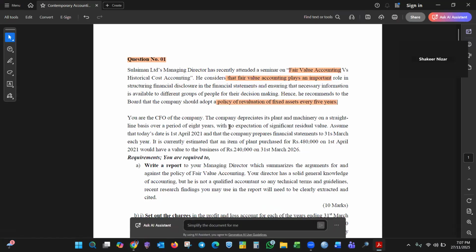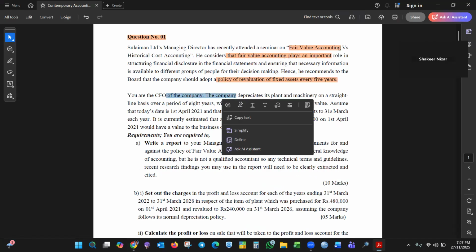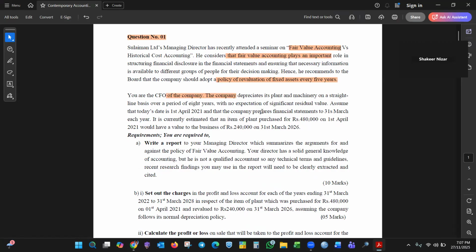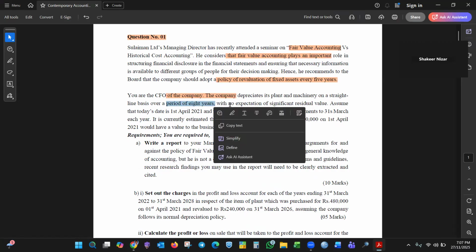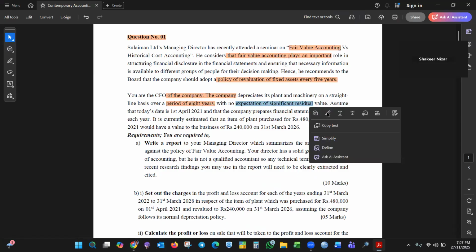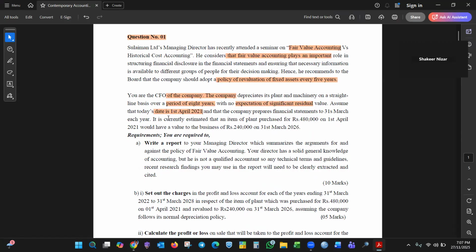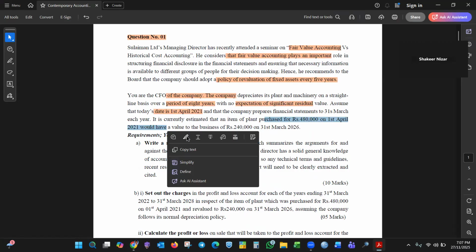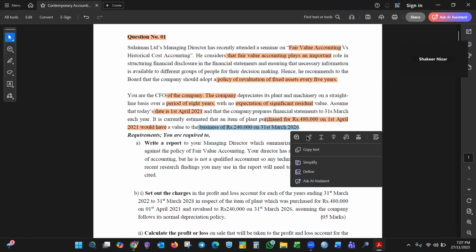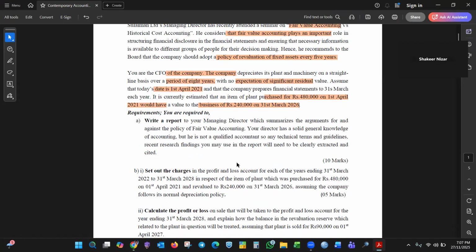While it's loading, I will go through the question. You are the CFO. Assume the plant and machinery is depreciated straight line over 8 years with no salvage value, no residual value. Assume today's date is 21st December. The company prepares financials each 31st, and the current estimated purchase cost on this date is 480, value to the business 240. Write a report to the managing director summarizing the arguments for and against.